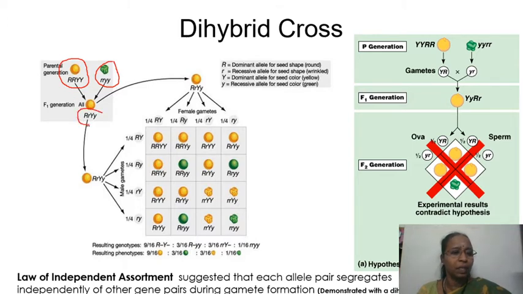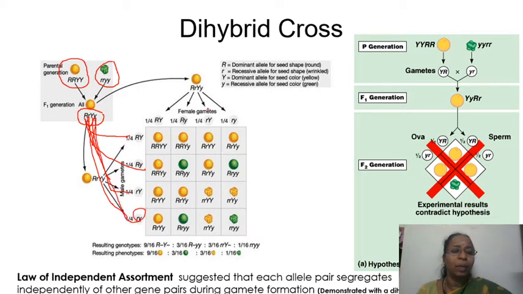So we are representing it as a single copy here, and this will undergo gametogenesis and produce this R and this Y, and this R and this small y will come here. This small r and capital Y will be the next gamete, and small r, small y will be the next one. Okay.